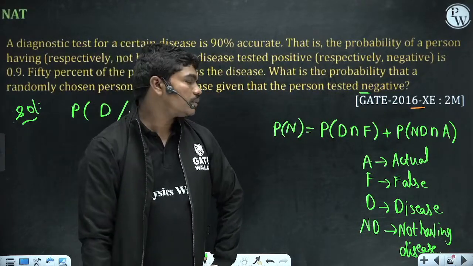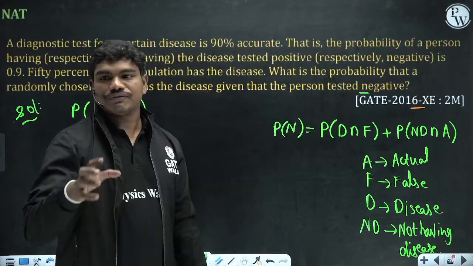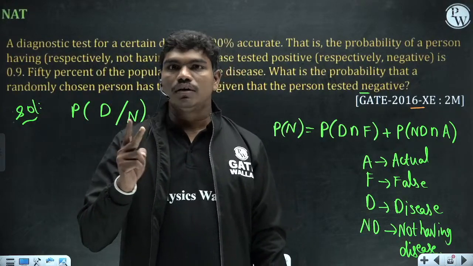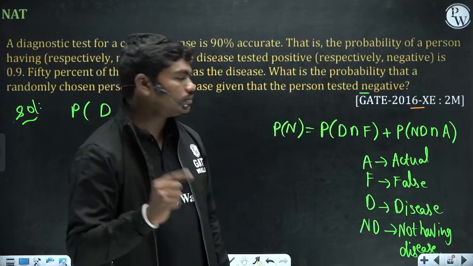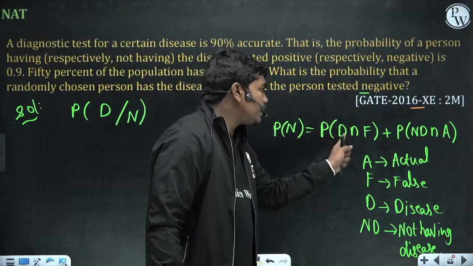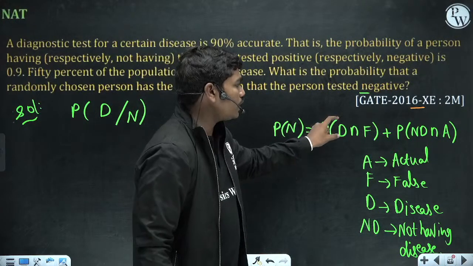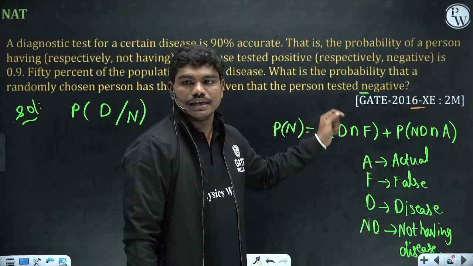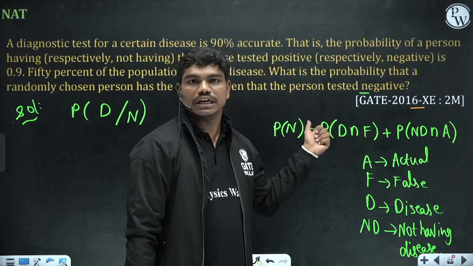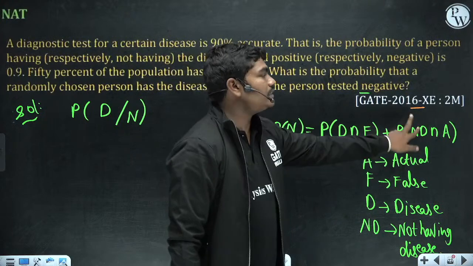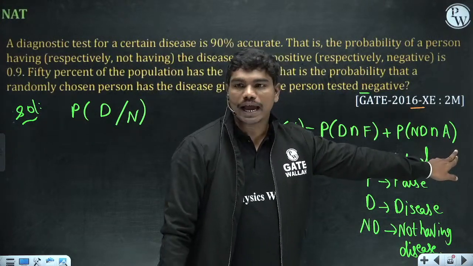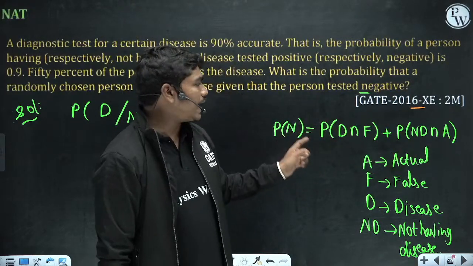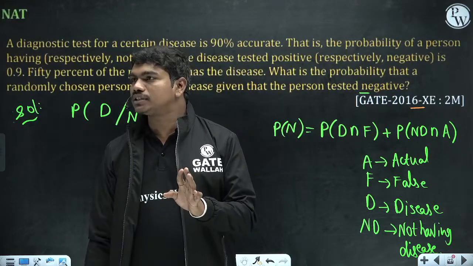Now if I tell you that the report is negative, then there can be a negative report due to two things. One thing is P of D intersection F, which means the person actually has the disease but the report showed a false diagnosis. In that case the person can get a negative certificate. Or the person really doesn't have the disease and the result is also accurate. These are the two possibilities of getting the result as negative. Yes or no? Can you all understand this much? So please type in the chat box.